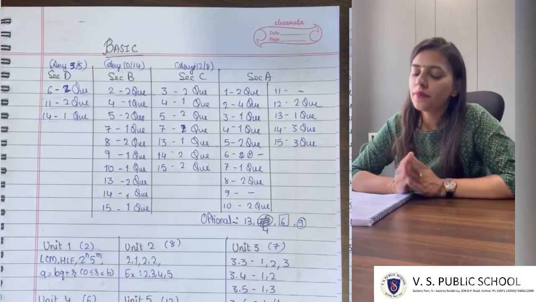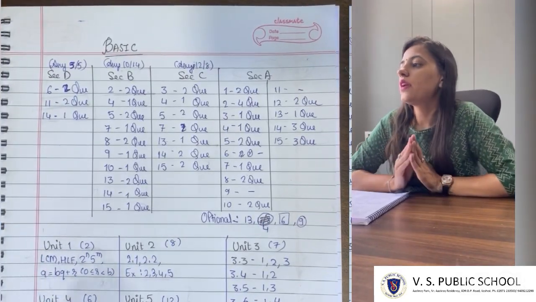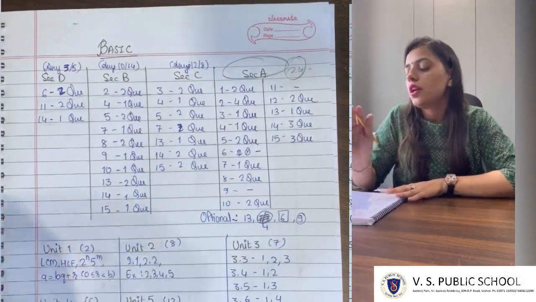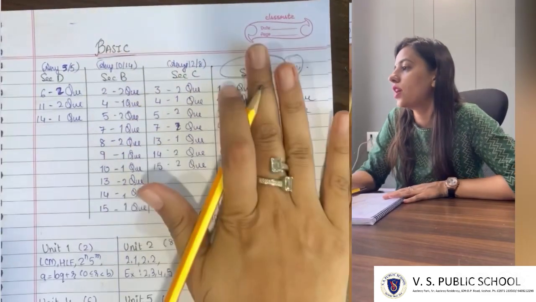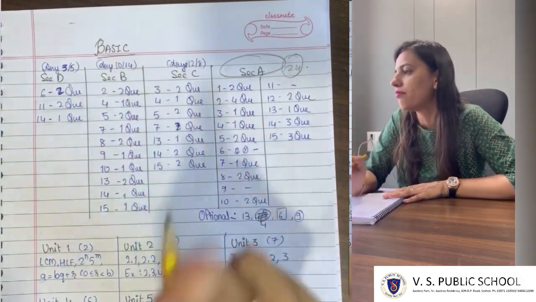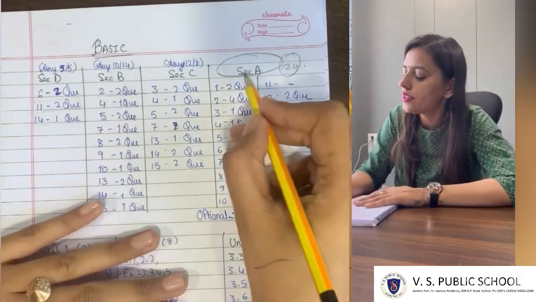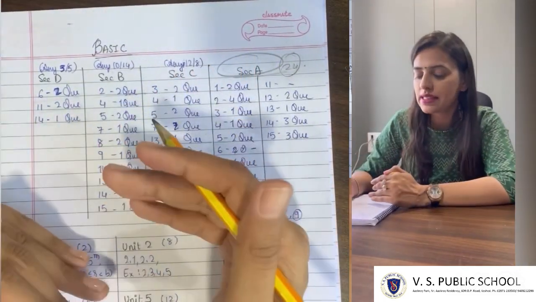Now let's talk about basic mathematics. In basic mathematics, in section A, you again have 24 marks of objective questions. Now how to solve this section A? These questions are of 1 mark. You don't need to give your entire hour to it, right? These questions are going to be comparatively easier.